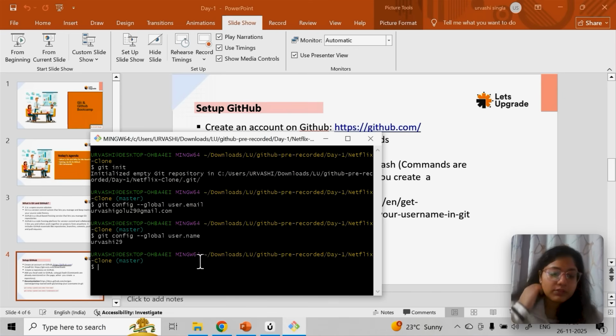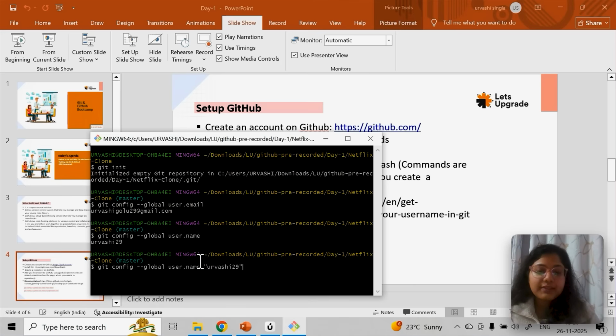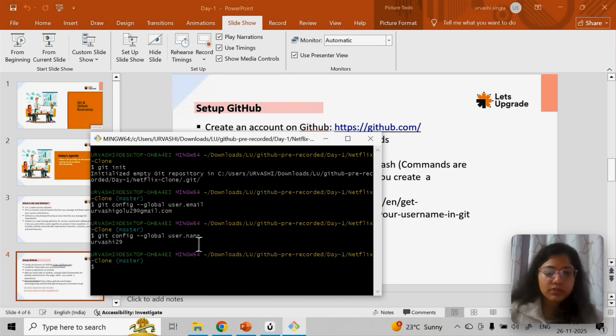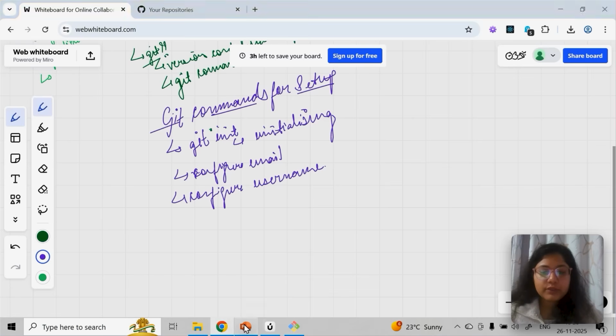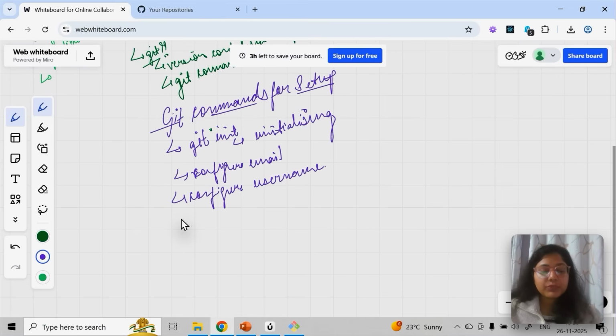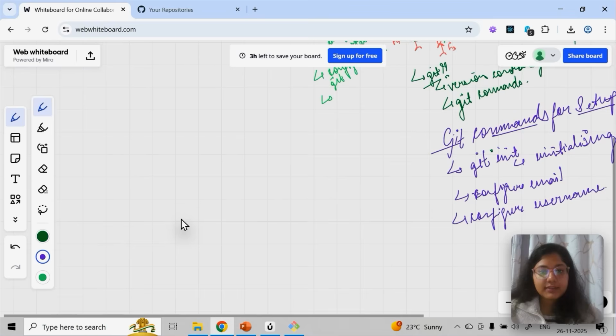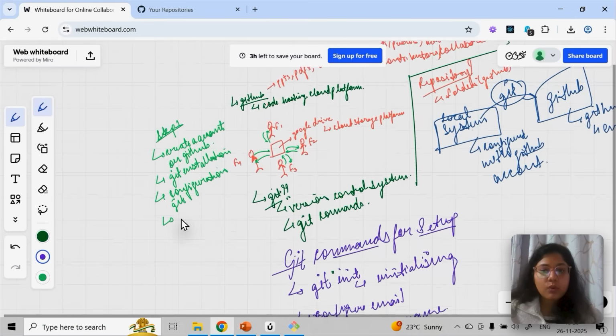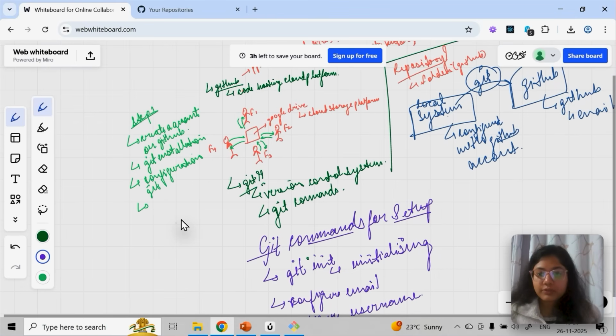The only time you are configuring, this is one time, you just do this much and press enter and configuration is done. Next time you can come and confirm whether it is correct or not. Now the email is correct, and the username is also correct. So you have to run these two commands. This is a one-time process. That's it, the setup part is only this portion.